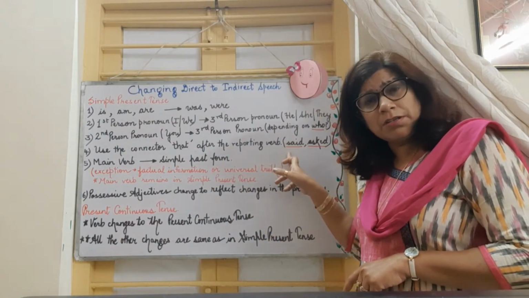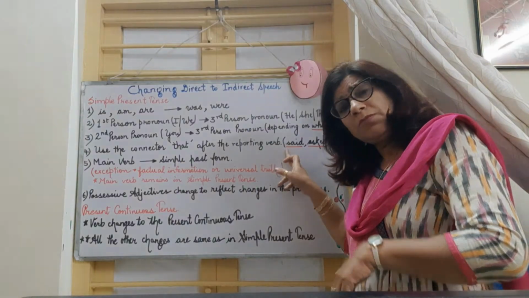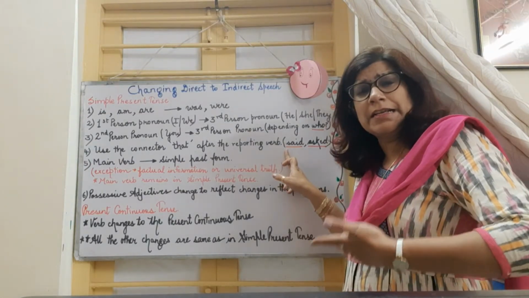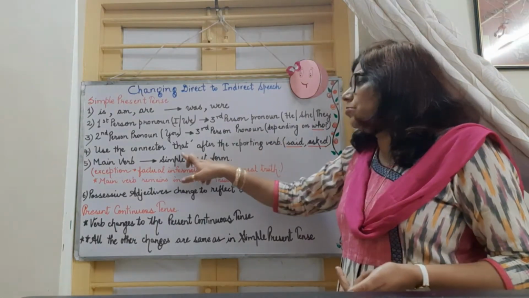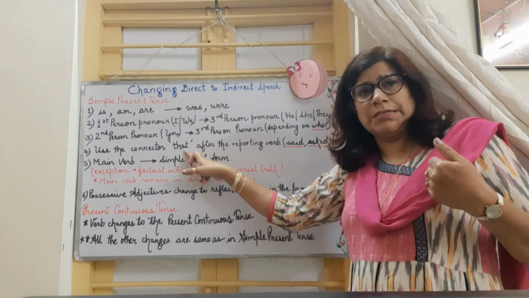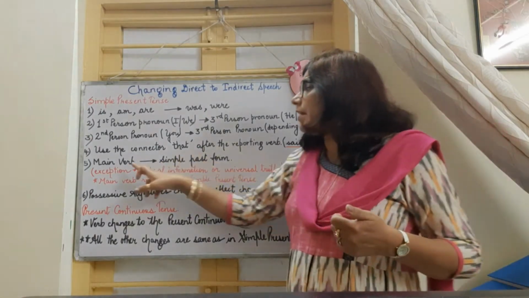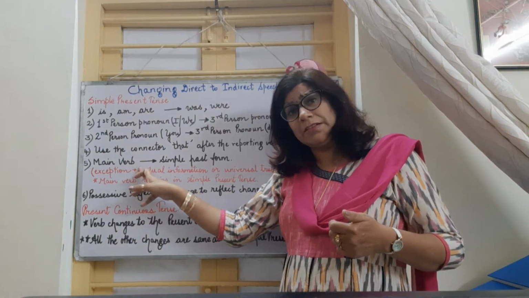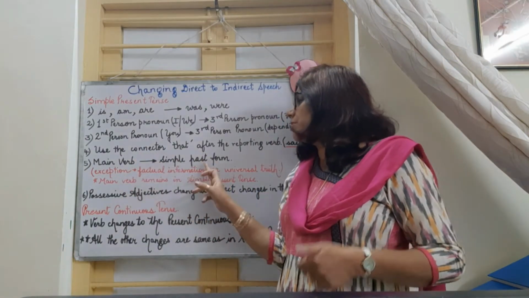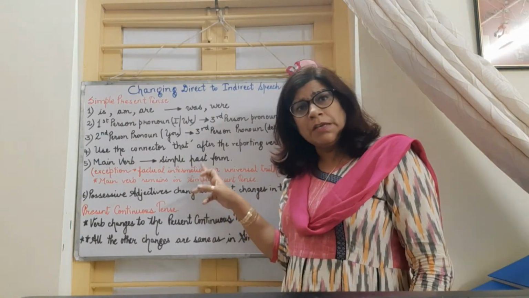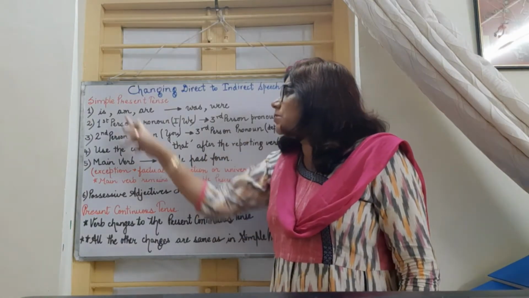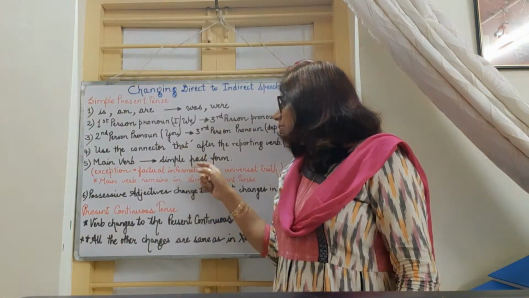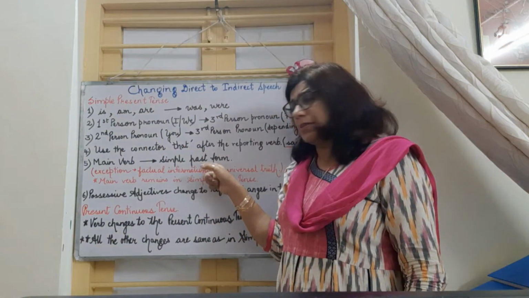We had discussed what reporting verbs are. After the reporting verb, that is said, exclaimed, asked, we are going to use that and then continue our sentence while changing. Then the main verb. We all know about the main verb. We will identify the main verb, and the main verb will change into its simple past form. That means the main verb was in simple present tense and now it will change into simple past tense.